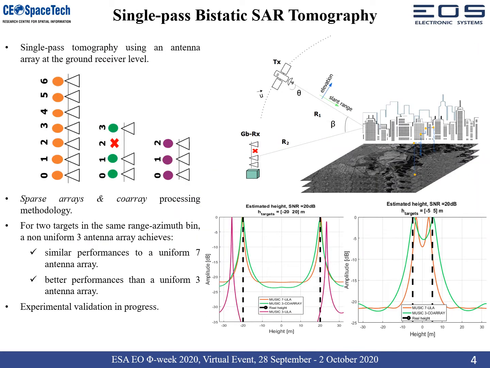In the case of single-pass bistatic SAR tomography, the elevation aperture is formed at the receiver level using a vertically placed antenna array. It can be shown that using the co-array concept, we can use a simple non-uniform array with three antennas to obtain similar estimation performances to a uniform linear array with 7 antennas if there are no more than 2 targets in the same range-azimuth beam. Moreover, such a configuration achieves better estimation accuracies than a uniform linear array with 3 antennas. Ongoing work involves experimental validation of single-pass tomography using the non-uniform linear array.